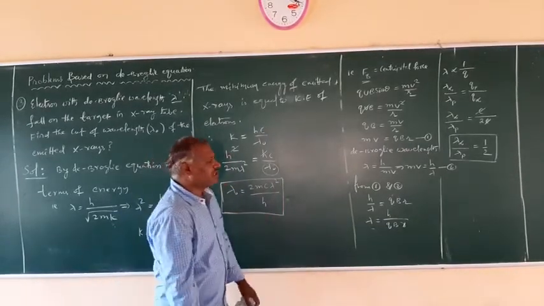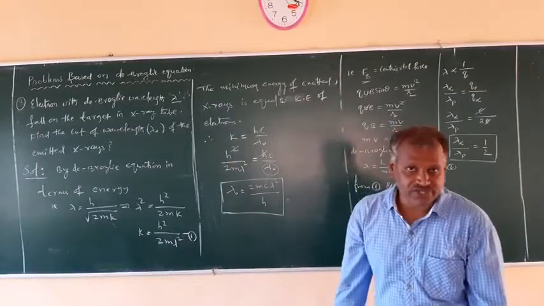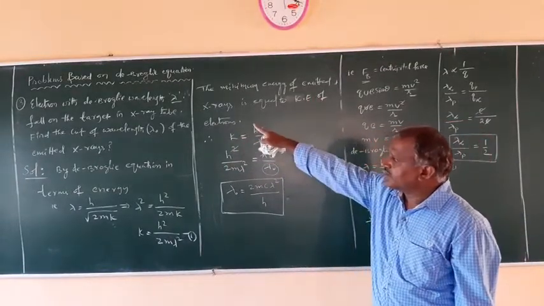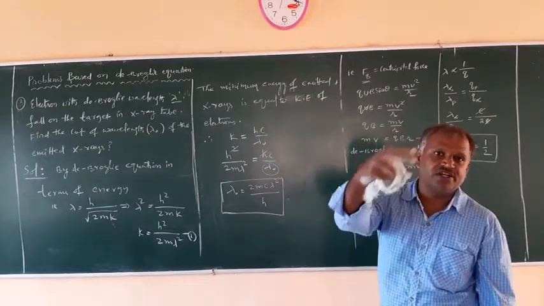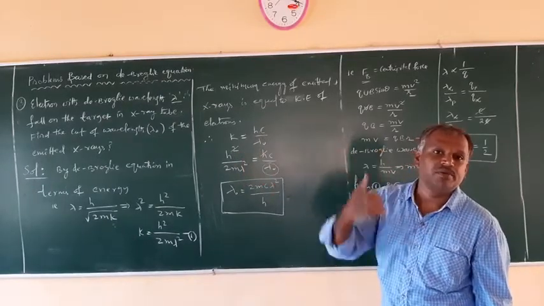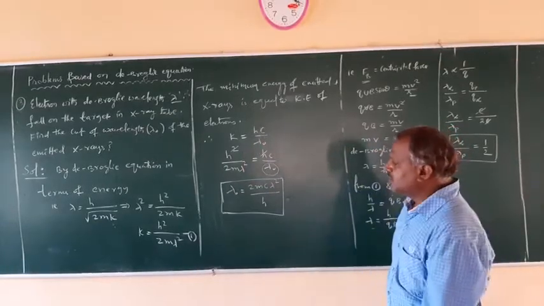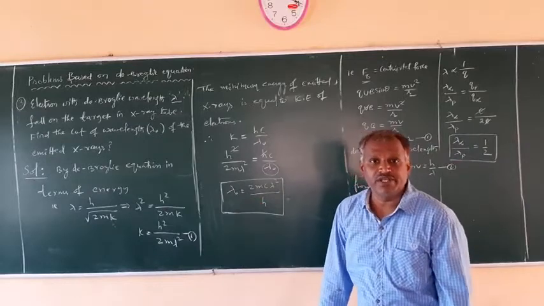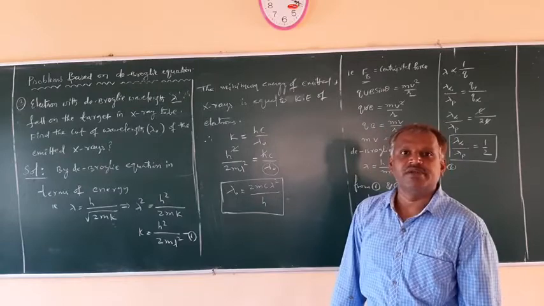So this is the equation for the cutoff wavelength present in the X-rays. Because these electrons are moving with a wavelength lambda, having that energy, when they strike the target, X-rays are emitted from the target. In those X-rays, the minimum energy possessed is equal to the kinetic energy of these electrons. Now here, this lambda naught is the value for which one? It is the cutoff wavelength for the emitted X-rays.